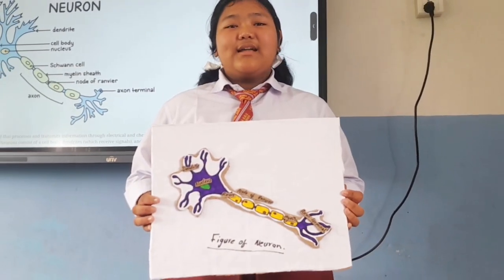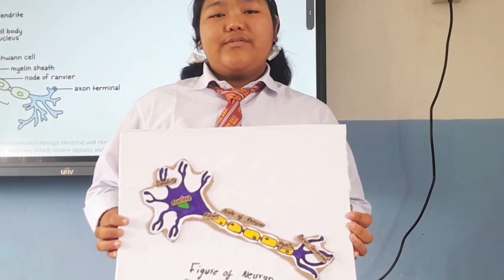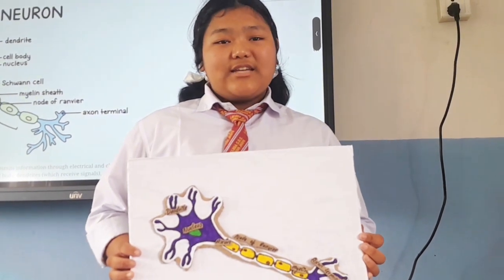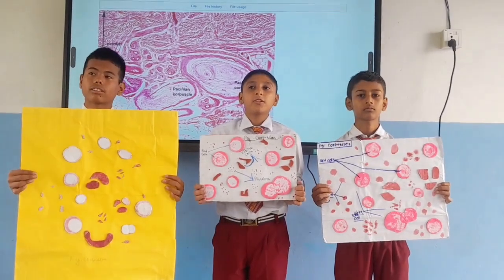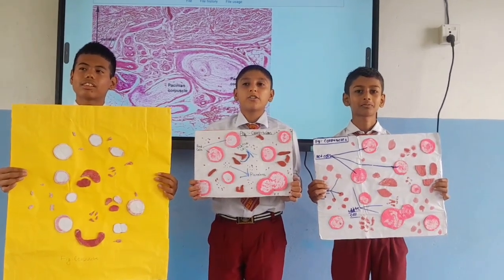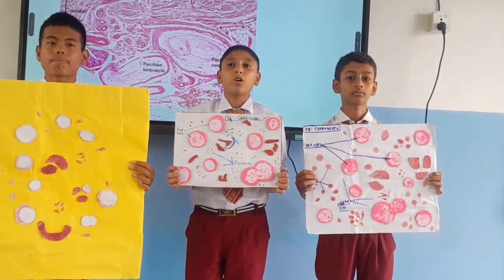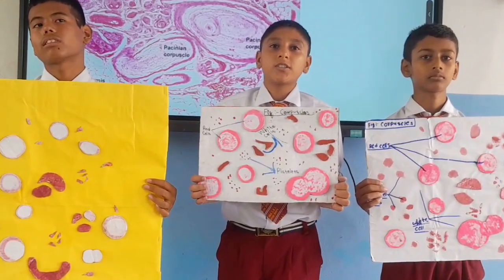Neurons are the nerve cells that stimulate our body to do different types of things such as eating, walking, thinking, etc. Cells present in blood are called corpuscles. There are three types of corpuscles. They are red blood cells, white blood cells, and platelets.